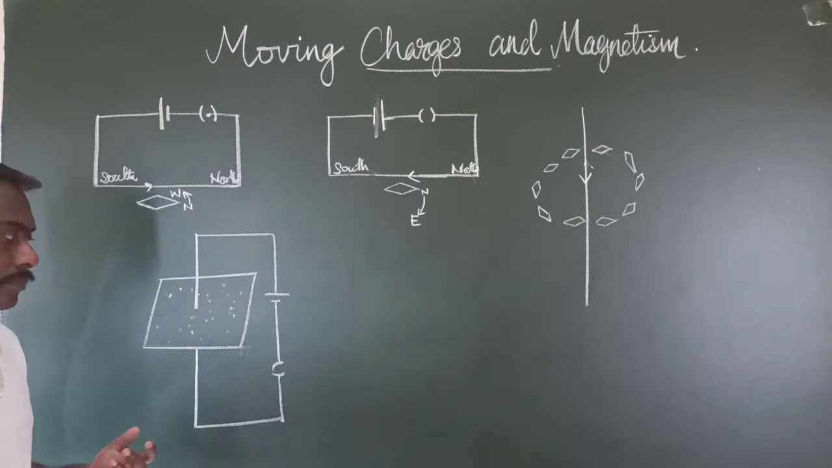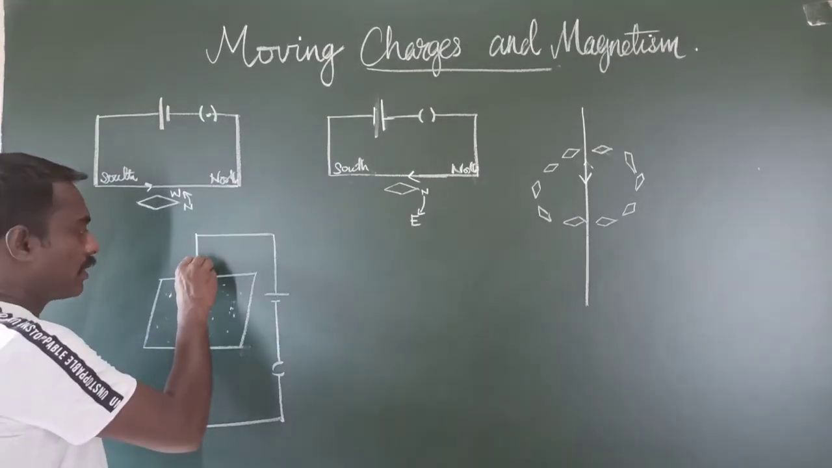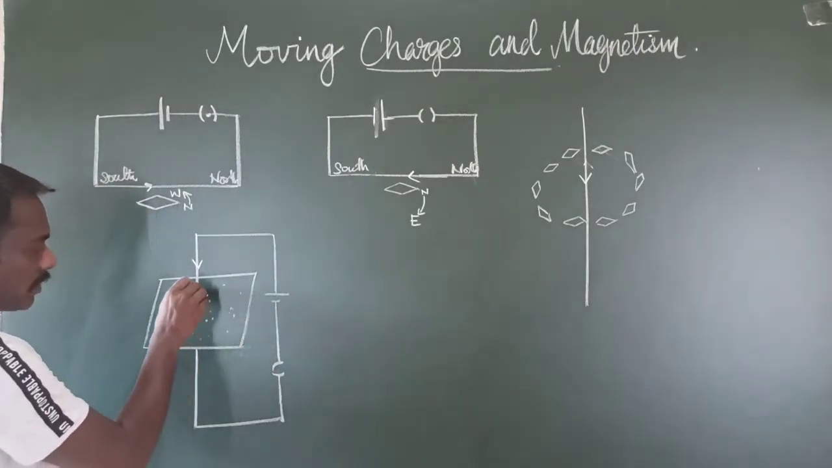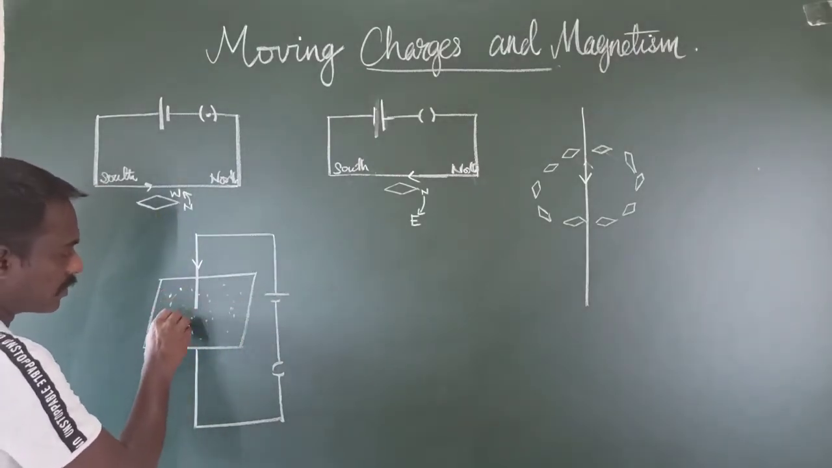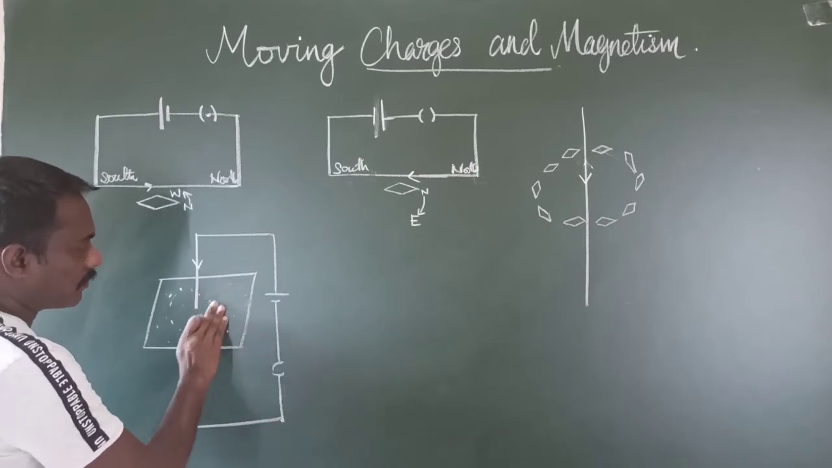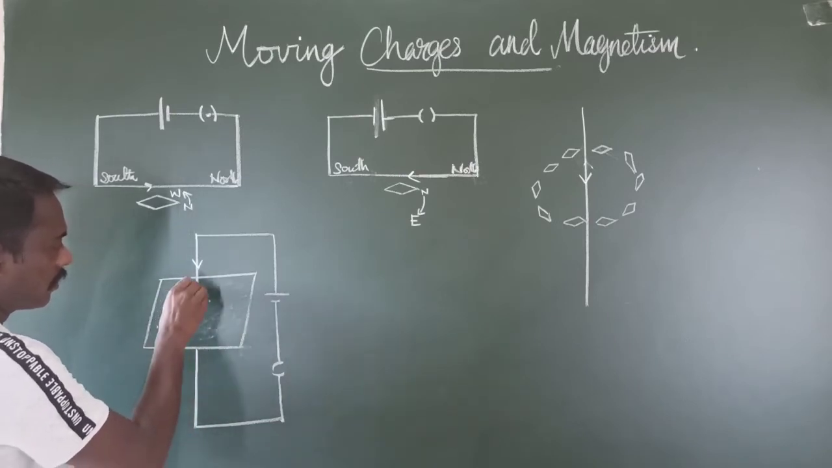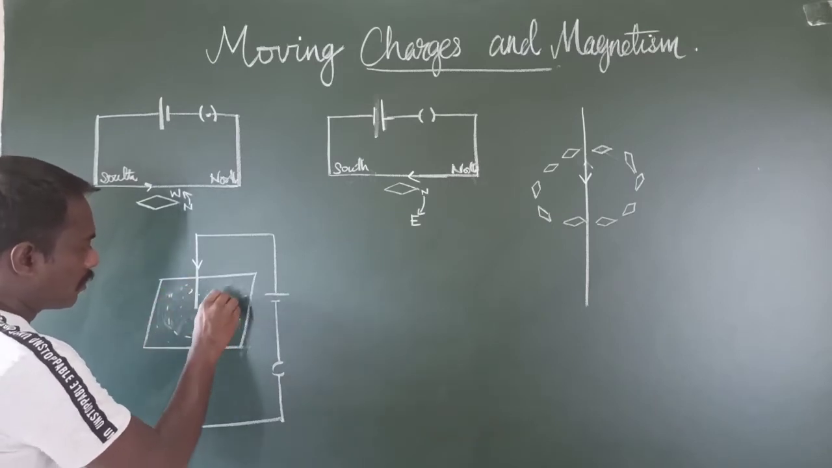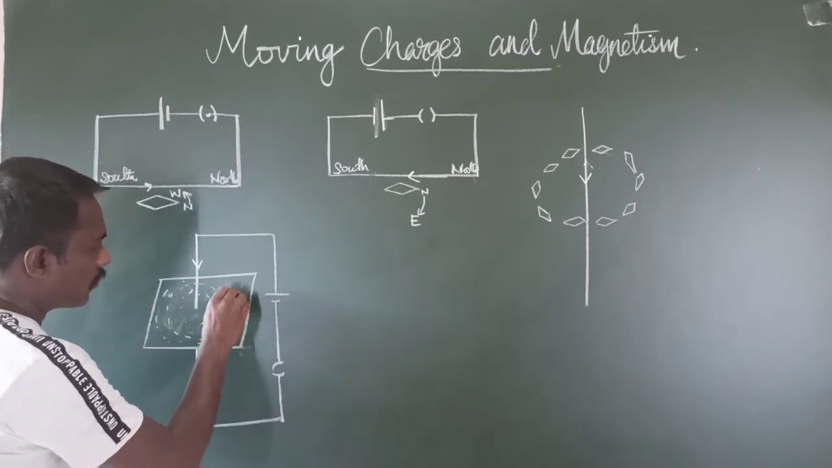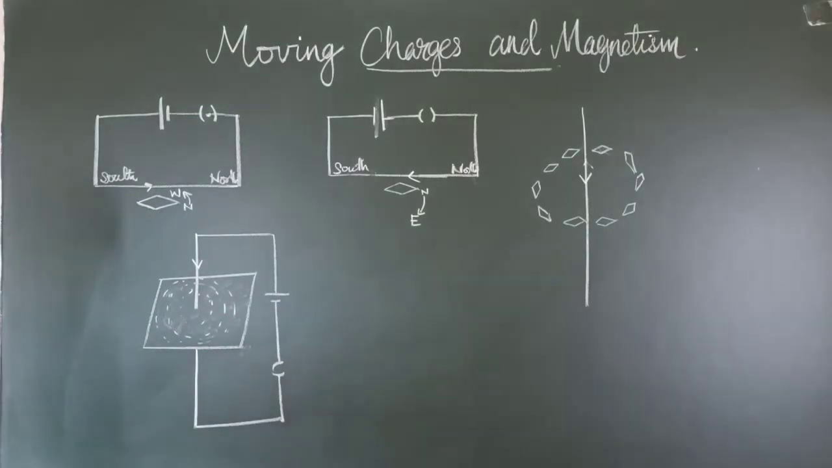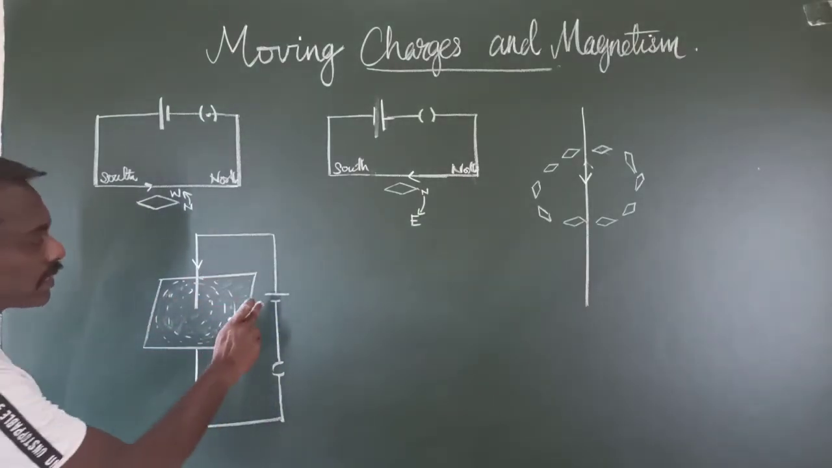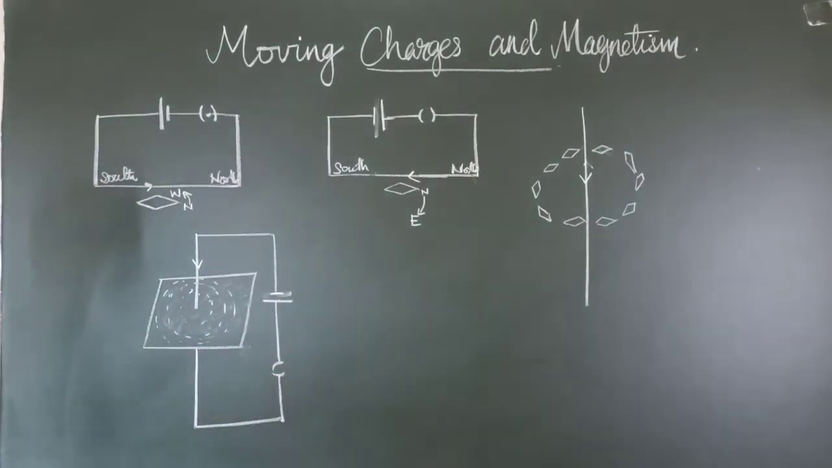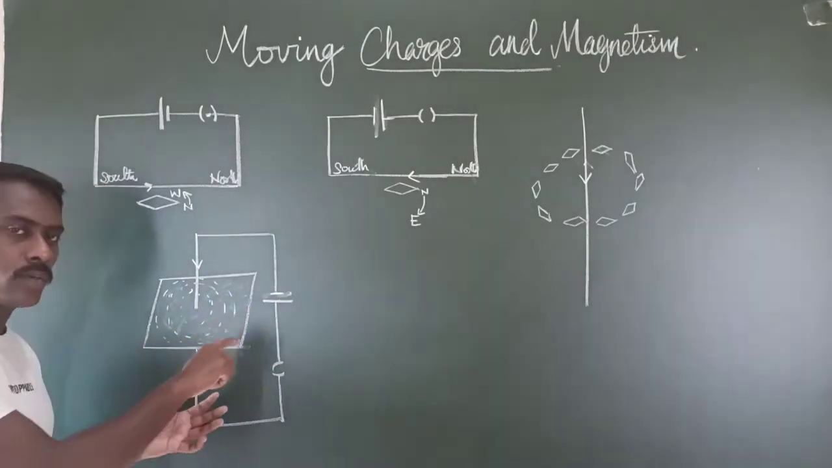Here, this is the direction of electric current, and when first these materials are arranged themselves as eccentric circles around the conductor, and when the direction of the electric current is changed or reversed, what happens? The same thing happens, but they are in the opposite direction.